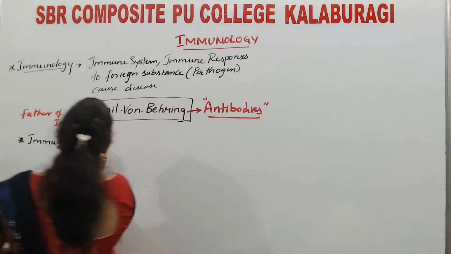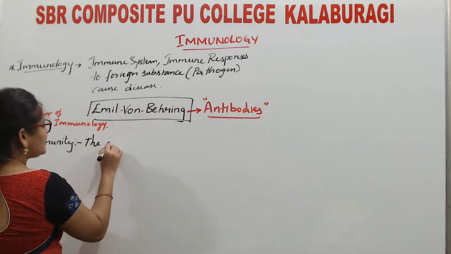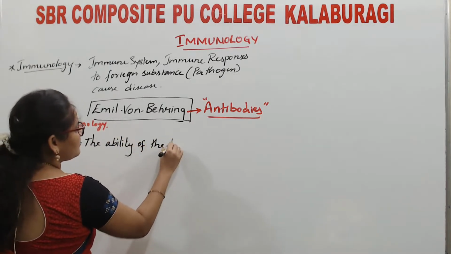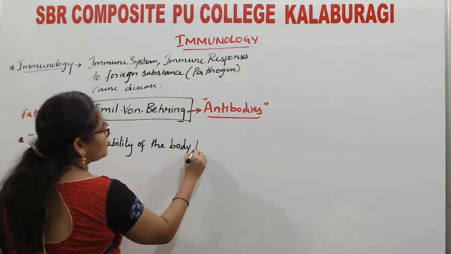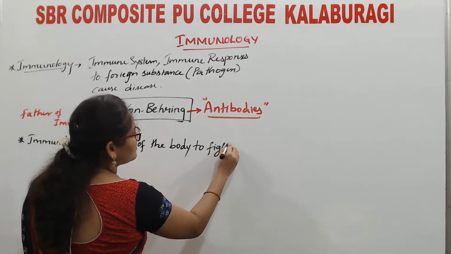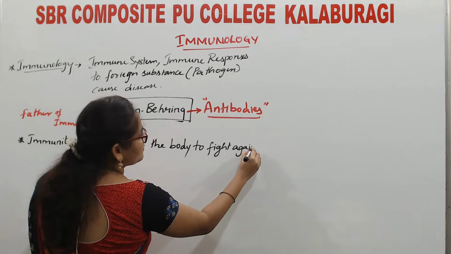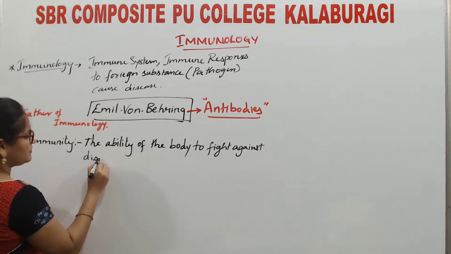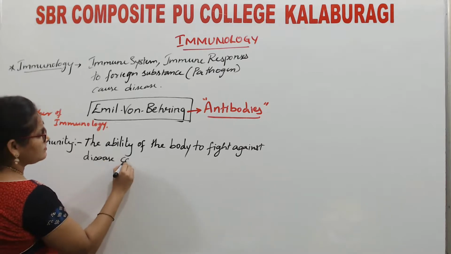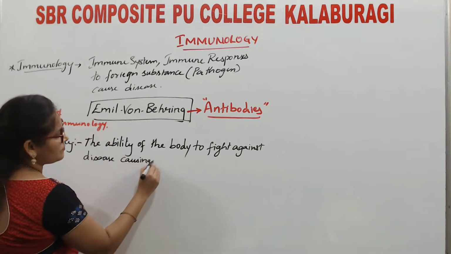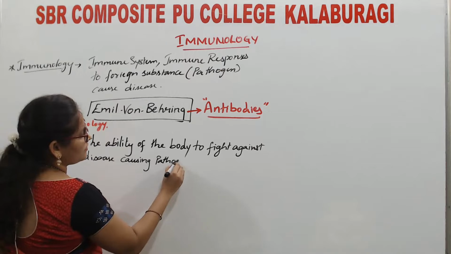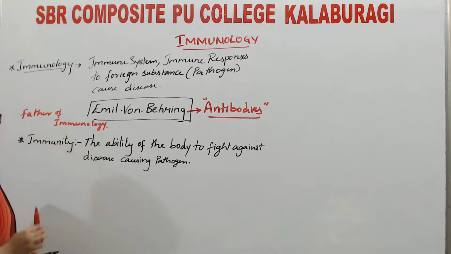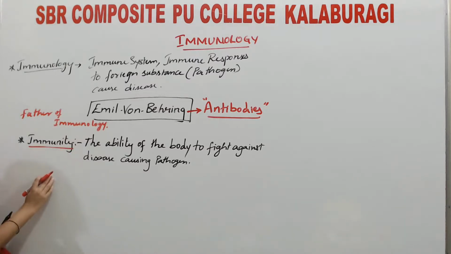The ability of the body to fight against disease causing pathogen is known as immunity.